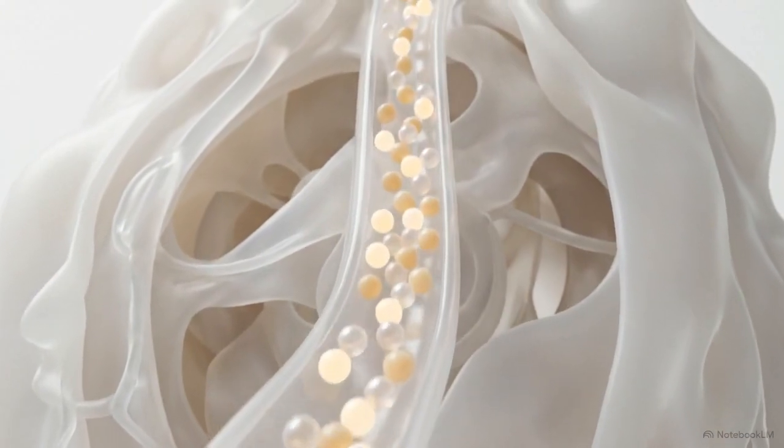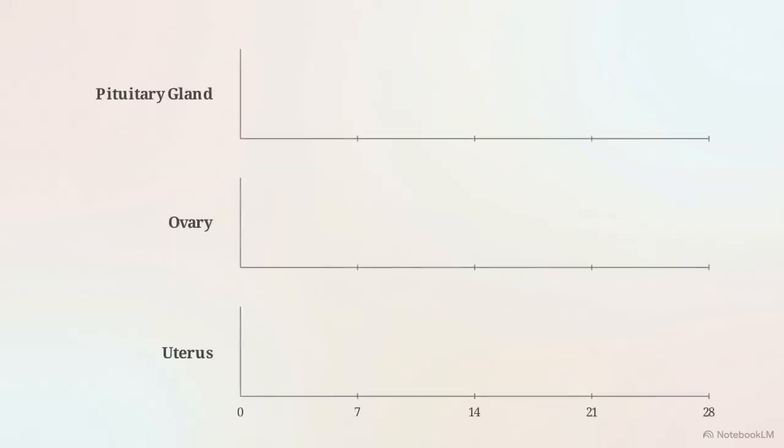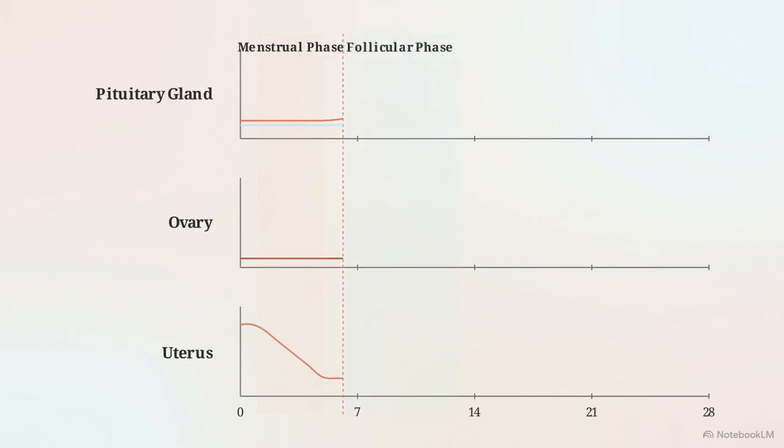In the menstrual phase, days 1 to 5, the endometrial lining breaks down and tissue thickness drops sharply. The resulting liquid exits as menstrual flow, leaving a minimal baseline. During the follicular phase, days 6 to 13, pituitary secretion of FSH and LH gradually rises. Rising follicle-stimulating hormone travels to the ovary, prompting primary follicles to grow. Stimulated by FSH, a primary follicle matures into a fully developed Graafian follicle.